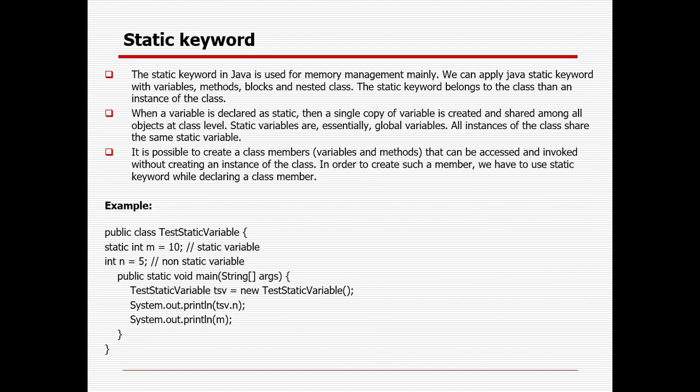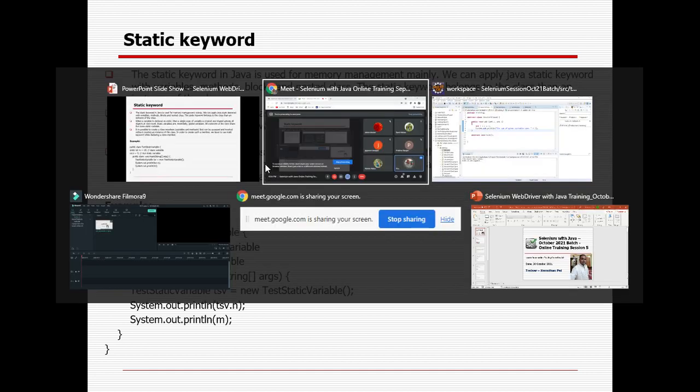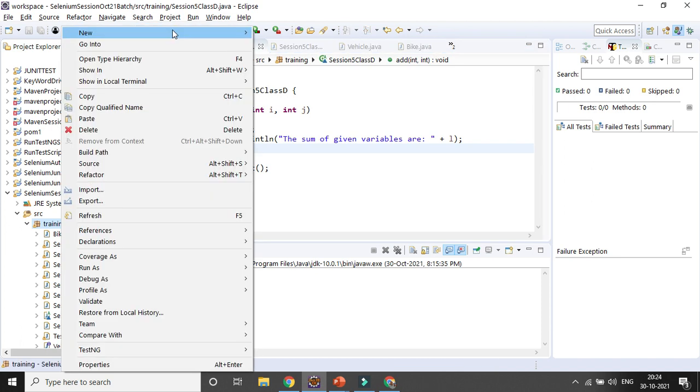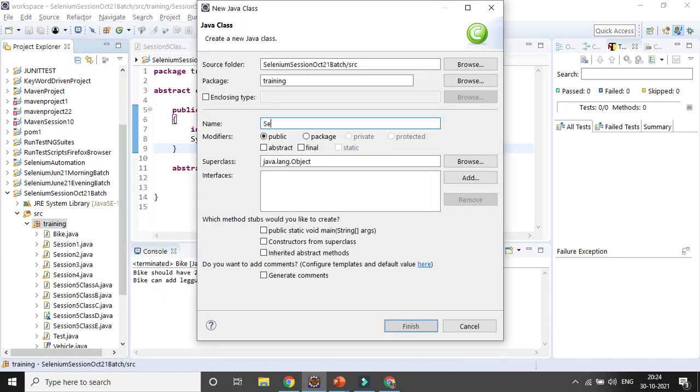Okay, so the remaining three parts. Let's go to that class A, or maybe I'll create a new class here. The statics and non-static I think I already covered.